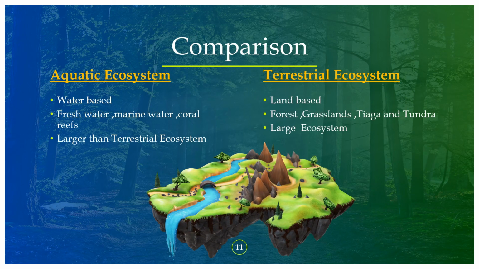Let's compare the aquatic ecosystem and the terrestrial ecosystem. The aquatic ecosystem is water-based, while the terrestrial ecosystem is land-based. The aquatic ecosystem includes freshwater, marine water, and coral reefs, while the terrestrial ecosystem includes forest, grasslands, taiga, and tundra, that's the cold regions. The terrestrial ecosystem is large, but the aquatic ecosystem is larger than the terrestrial ecosystem. I hope this is clear to understand the difference between the aquatic ecosystem and the terrestrial ecosystem.